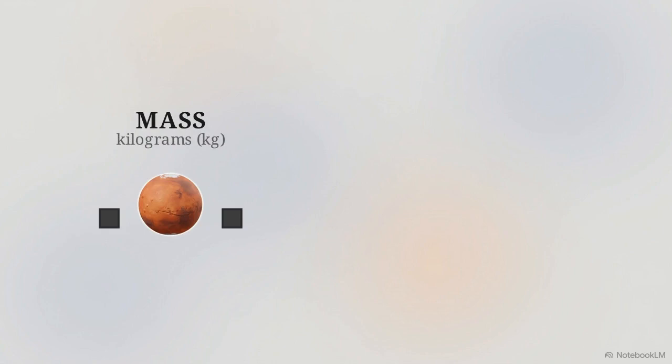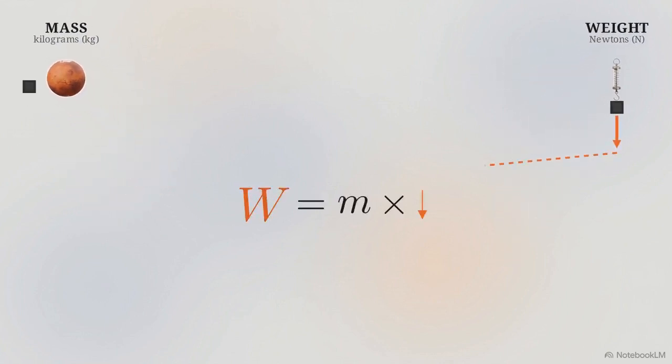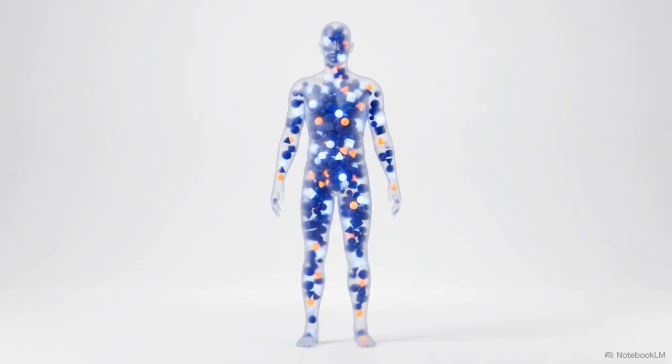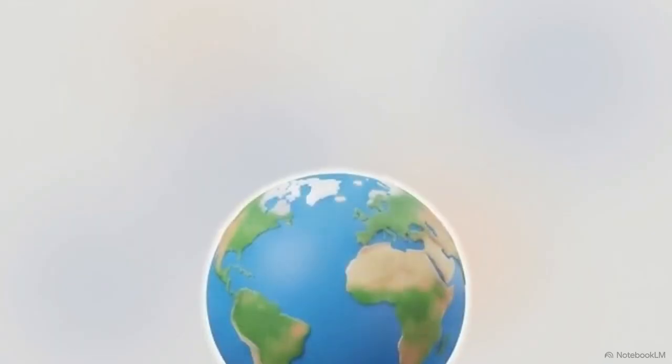Mass is the physical matter inside an object, measured in kilograms. Weight is gravity's pulling force on that matter, measured in newtons. We connect them. Weight equals mass times gravity, or W equals mg. Your mass, the physical stuff making up your cells and bones, is a constant. That means the weight you feel pushing down on your feet depends entirely on the gravitational pull of where you're standing.